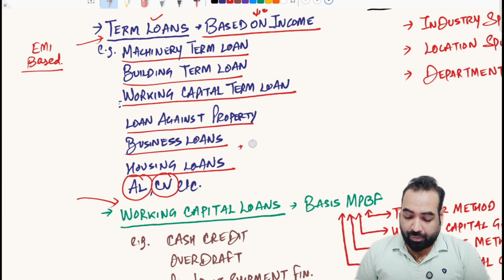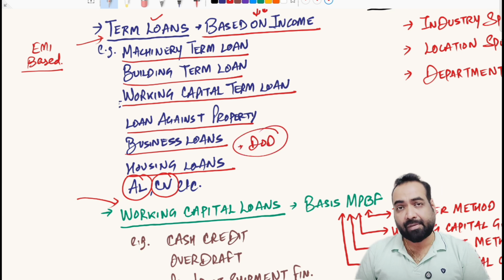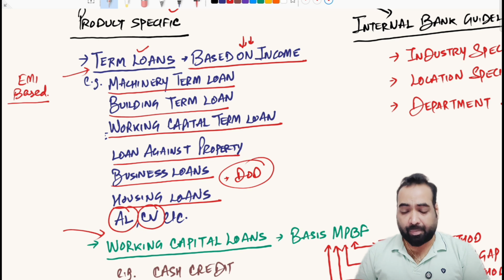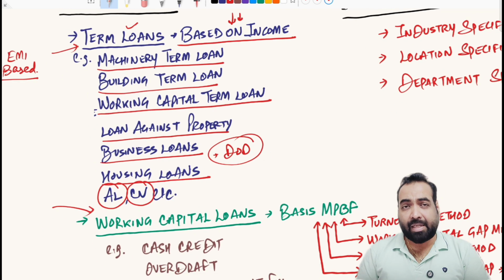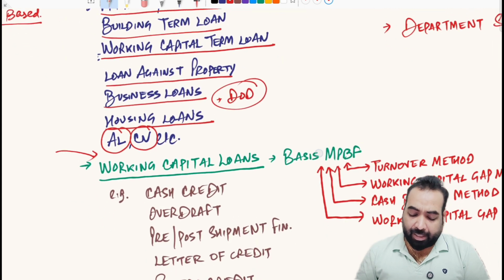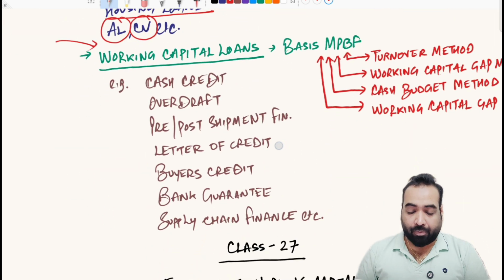We can also mention DOD limits, drop line overdraft limits here as well, right? If done by the loan department. So all of these loans are based on your monthly income, since there are fixed obligations involved in all of these loans, right?